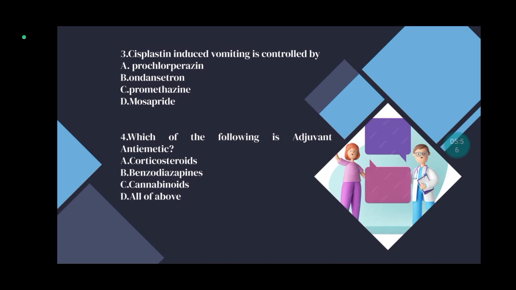Third, cisplatin induced vomiting is controlled by A. prochlorperazine, B. ondansetron, C. promethazine, D. mosapride. Answer is ondansetron. Which of the following is adjuvant antiemetics? We know that there are three adjuvant antiemetics: corticosteroids, benzodiazepines and cannabinoids. So the answer is all of the above.